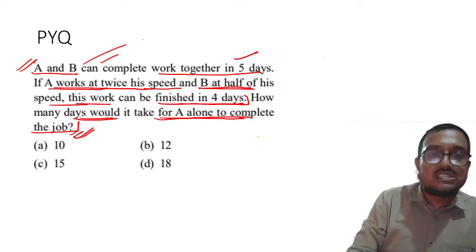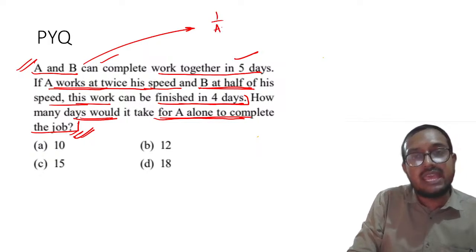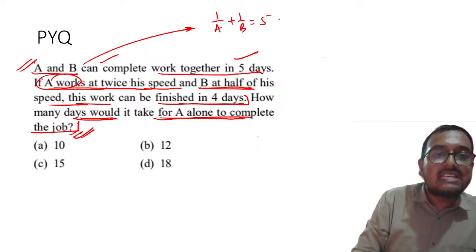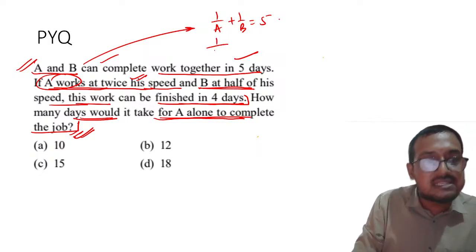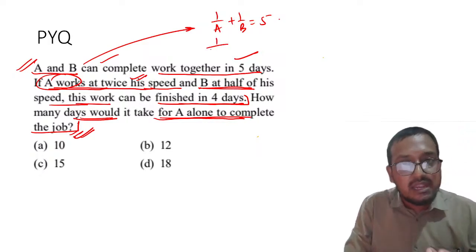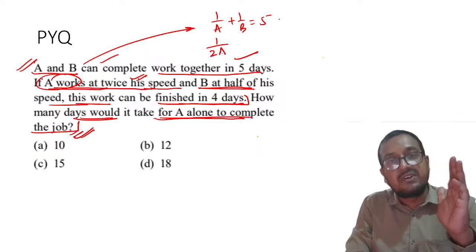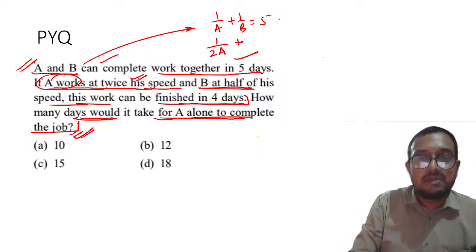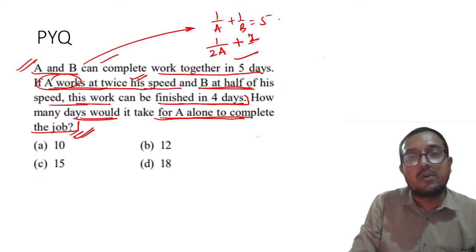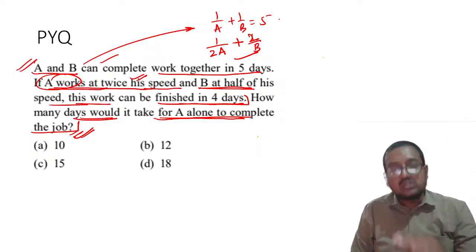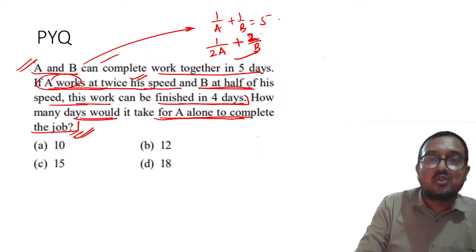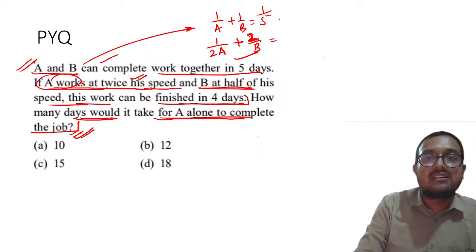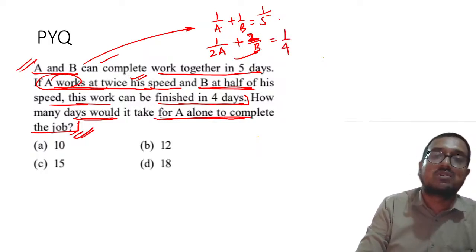Right? So, my dear students, please remember 1 by A plus 1 by B is equal to 5 days. Clear? Now, if A has doubled his speed, he will take half the number of days, because obviously the speed of work has doubled. So 1 upon 2A plus, because B has reduced his speed, 2 upon B. This is taking 1 by 4. This is equal to 1 by 4.